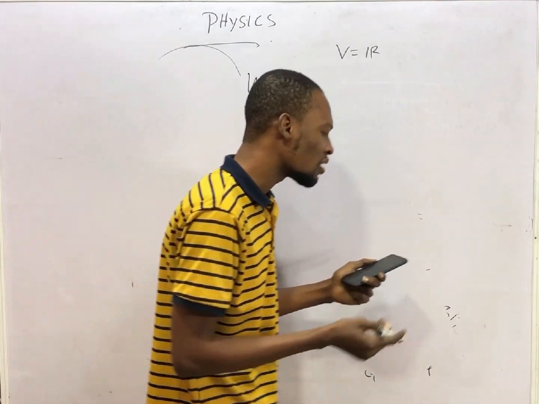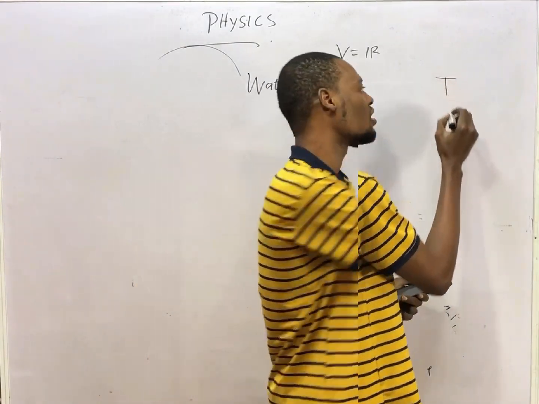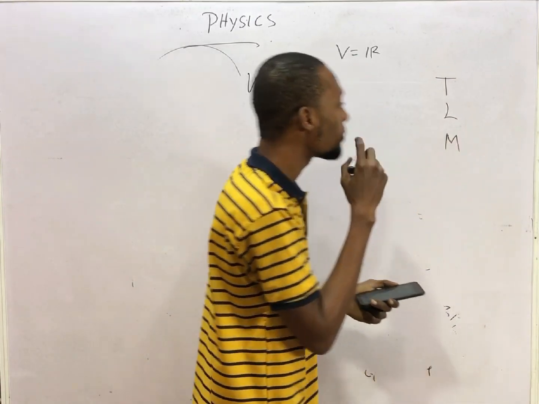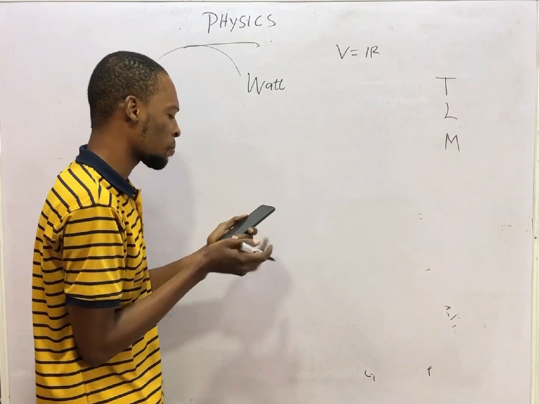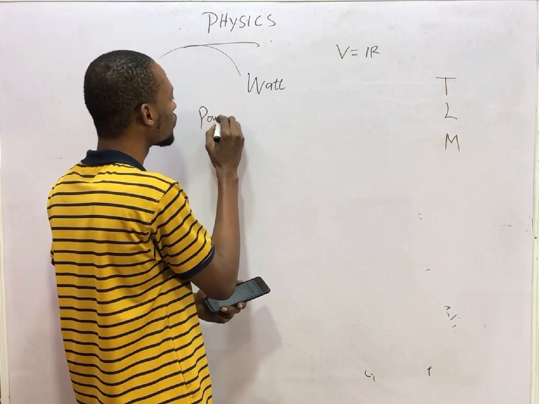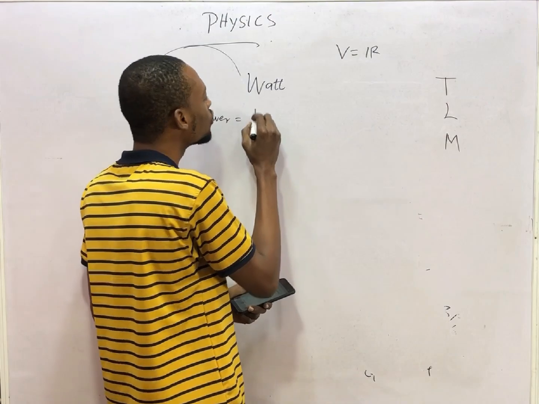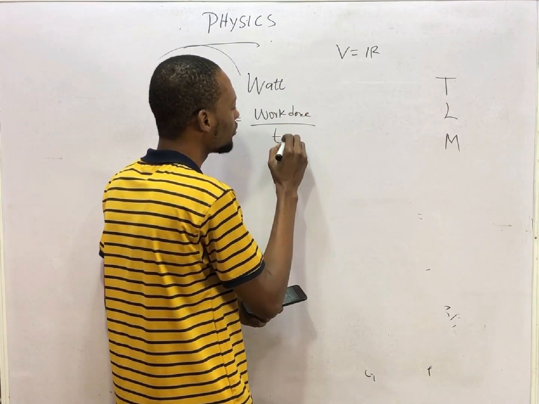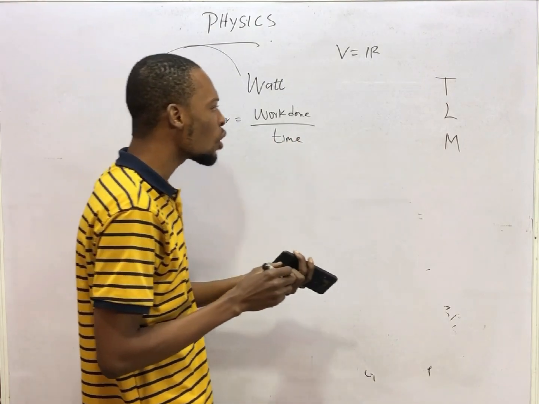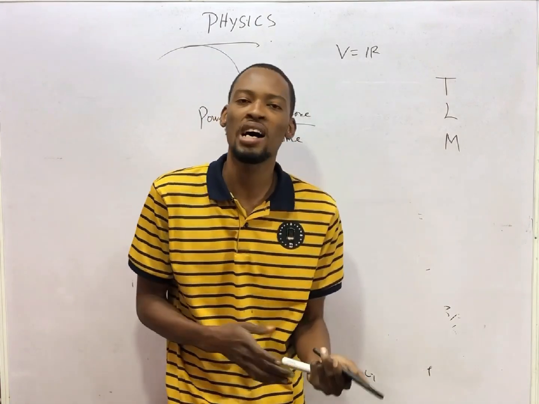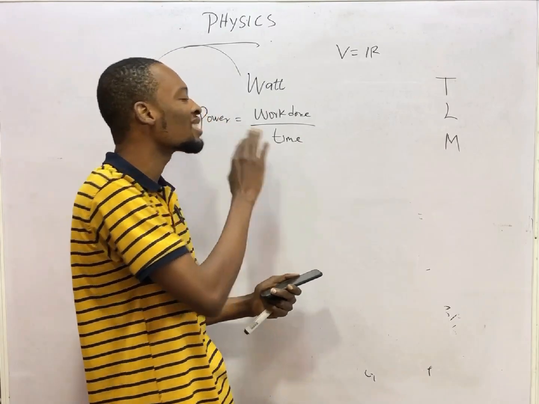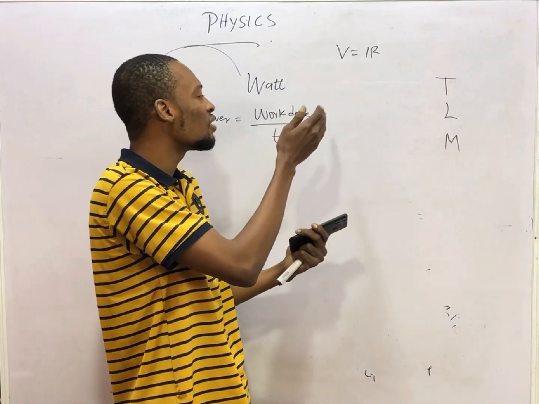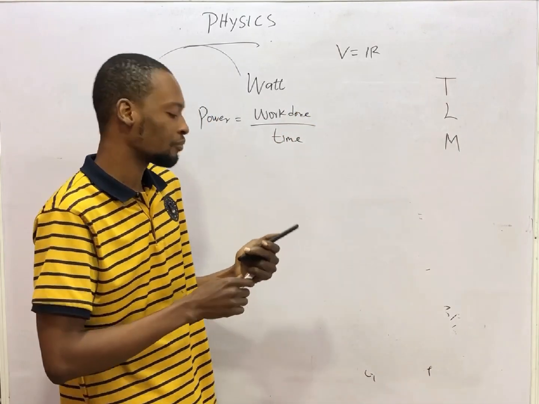They have their dimension. The dimension for time is T. The dimension for length is L. And the dimension for mass is M. Look at something. Power. What is power? Power is simply work done over time. If you are able to do work in shorter time, we simply say you have power. Power is rate of doing work.